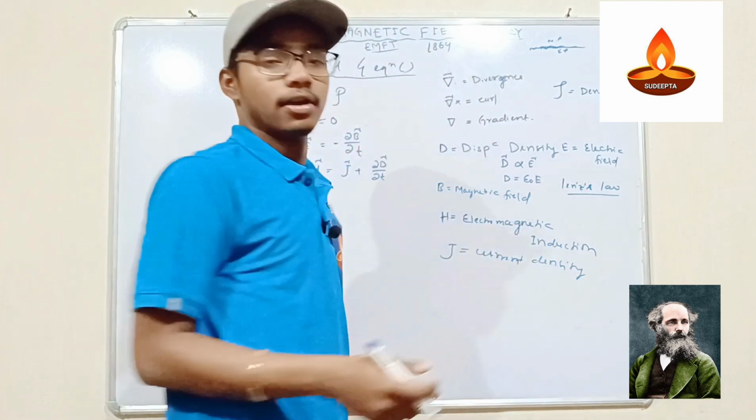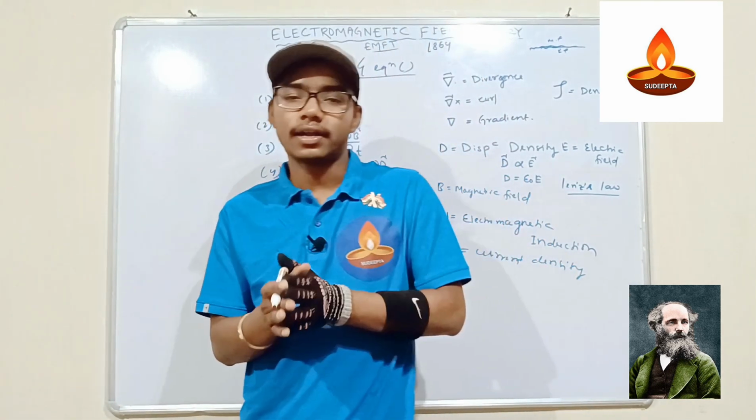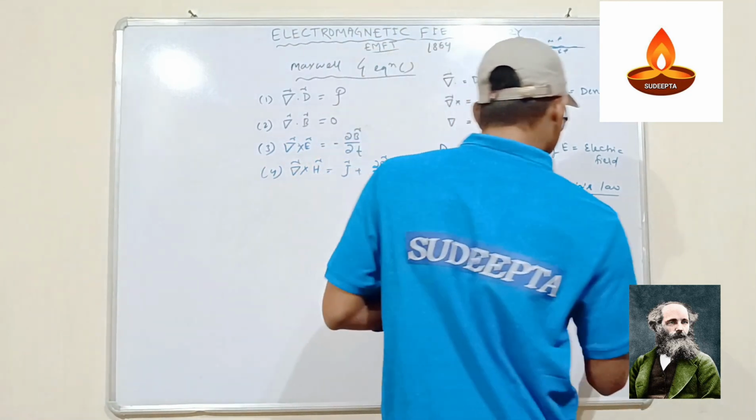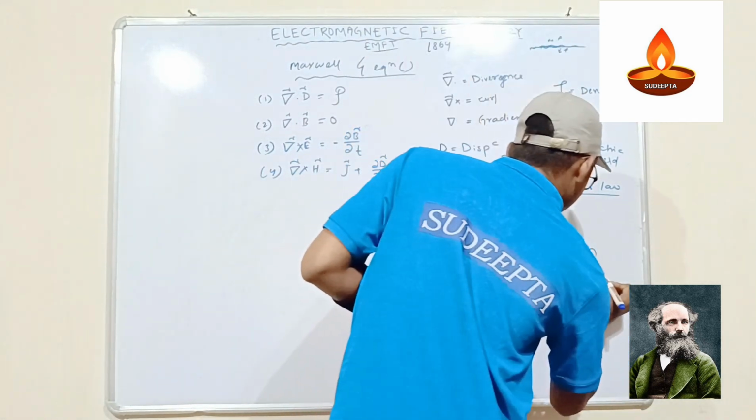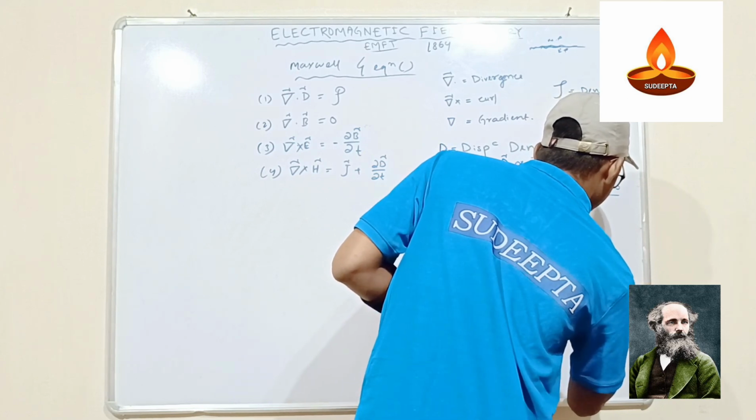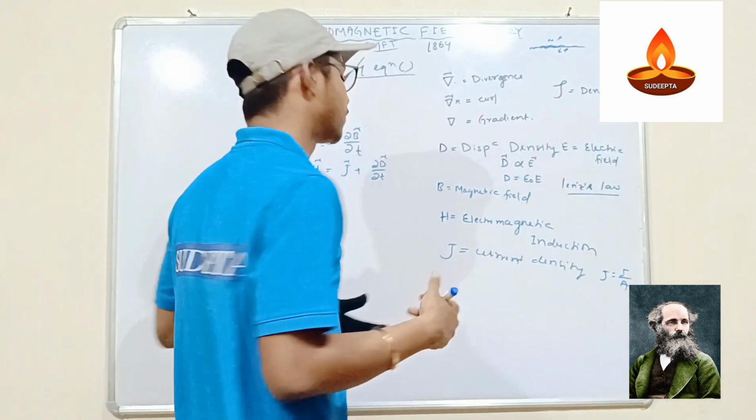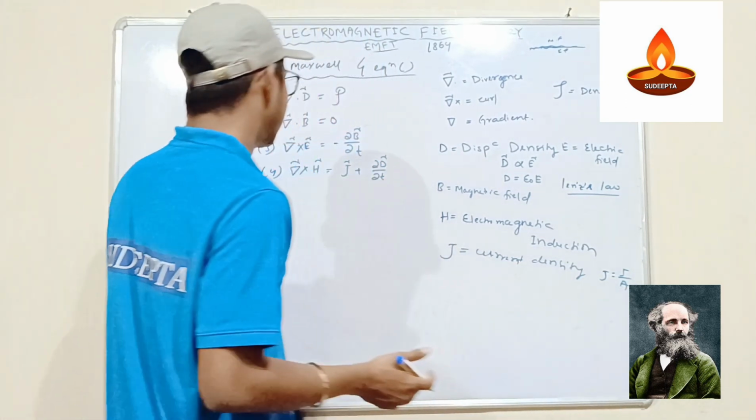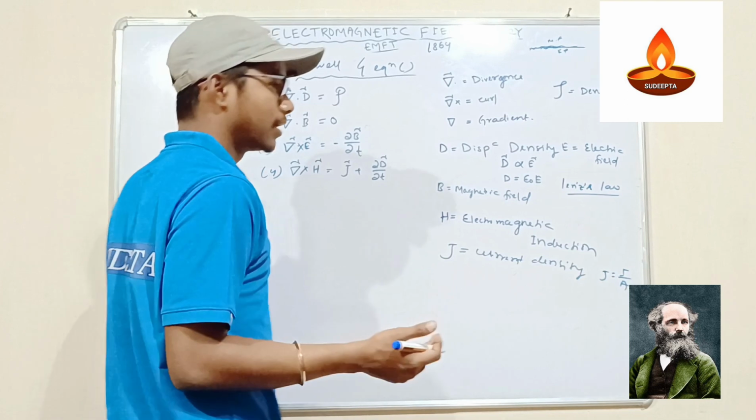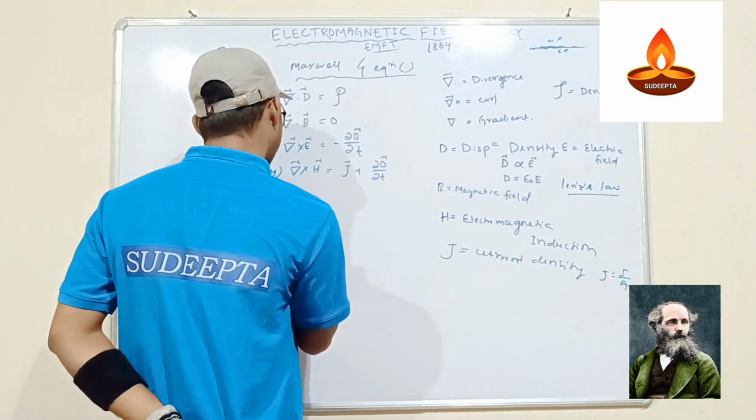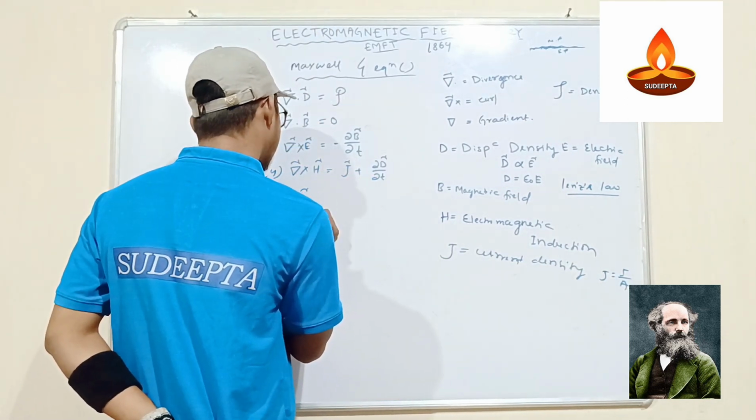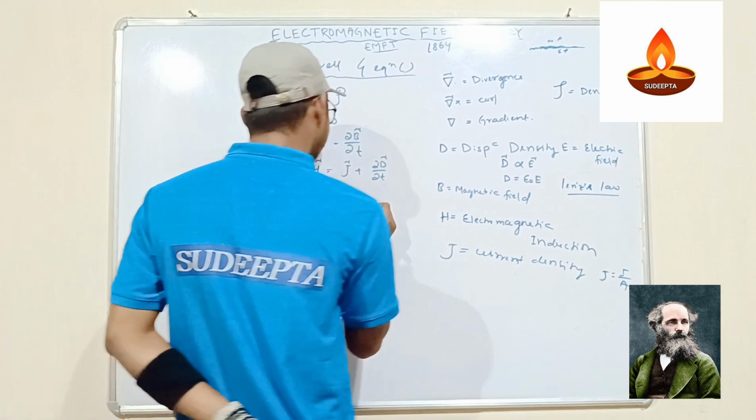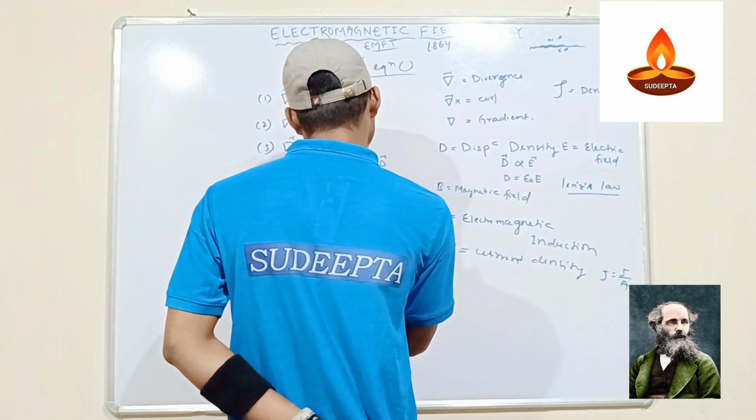What is current density? What amount of current is flowing per unit area, that's known as the current density. And there is a formula for J, that is I upon A. I mean for unit area how much current is flowing. And there is also divergence of D upon divergence of T, that is the displacement current. It is a new thing, displacement current.